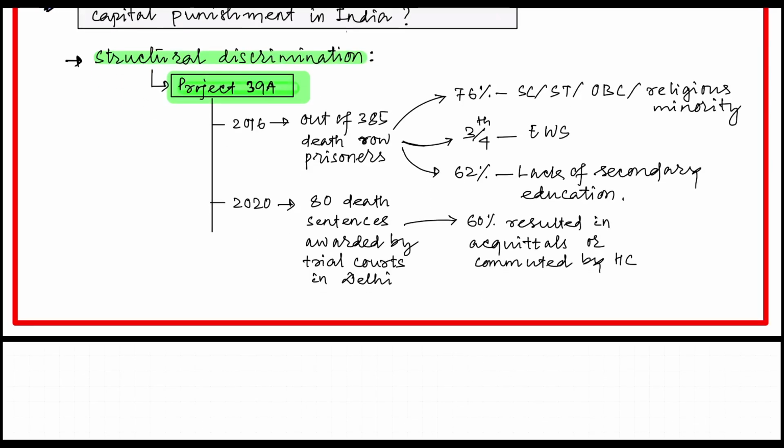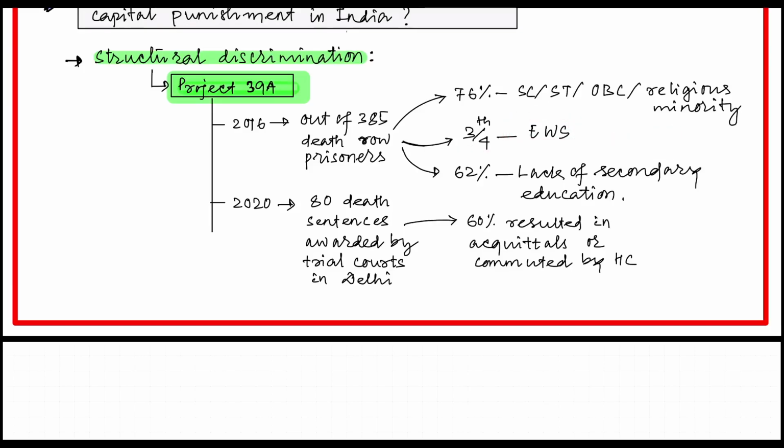You have seen the movie Jai Bhim, where you can very well see this structural discrimination. And three-fourths belong to economically weaker sections. If they are poor, they can't afford a good advocate for their case, and ultimately they will suffer the death penalty, which is the final punishment.